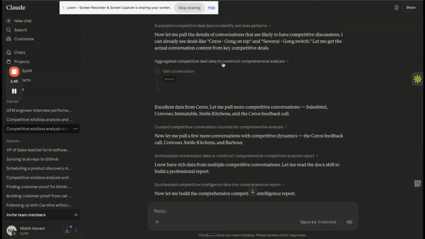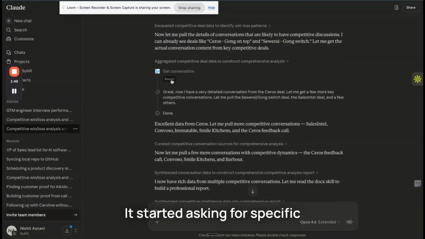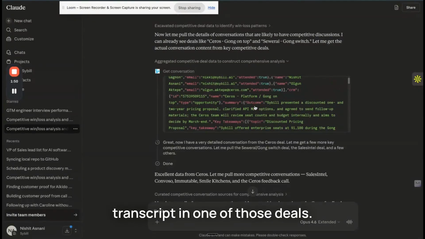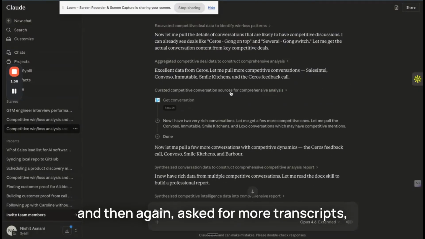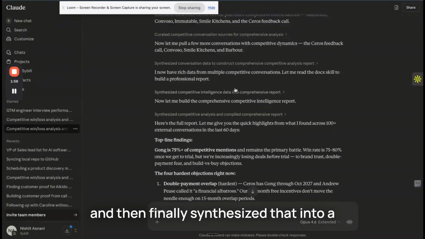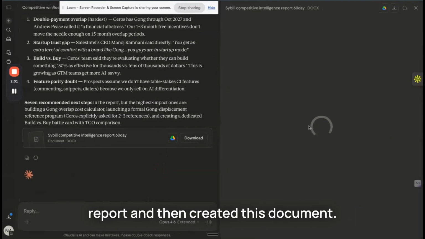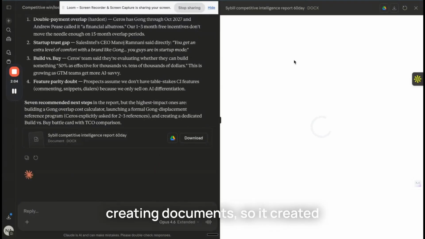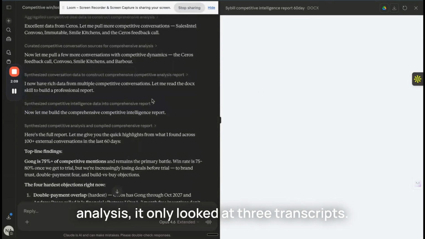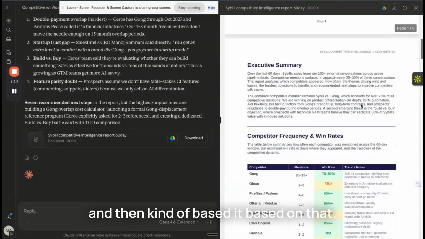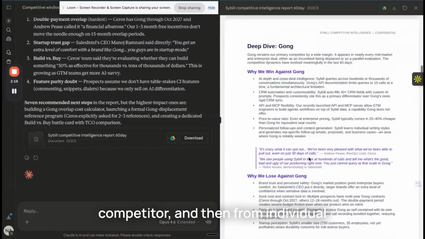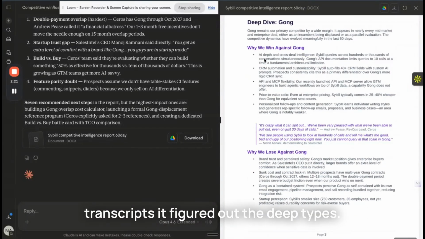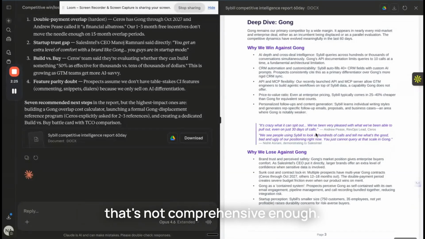Great. Then it started asking for specific transcripts. It asked for a transcript in one of those deals, got the entire transcript data over here, and then again asked for more transcripts, and then more transcripts, and then finally synthesized that into a report and created this document. Obviously, Claude is really good at creating documents, so it created a pretty looking document. But if you look at it, in the analysis it only looked at 3 transcripts. From the metadata, it figured out how many times you run into each competitor, and from individual transcripts, it figured out the deal types. But as you can imagine, if you're only looking at 3 transcripts, that's not comprehensive enough.